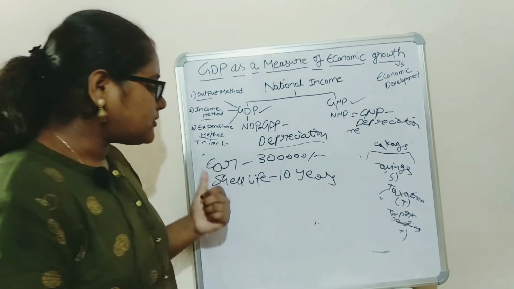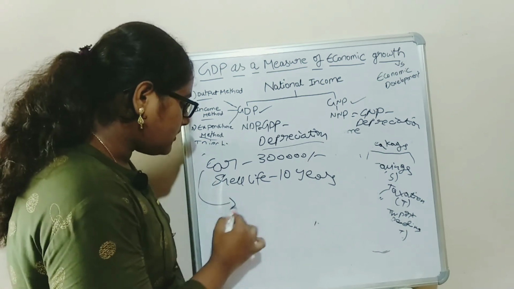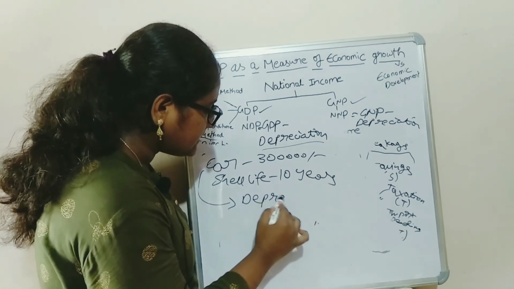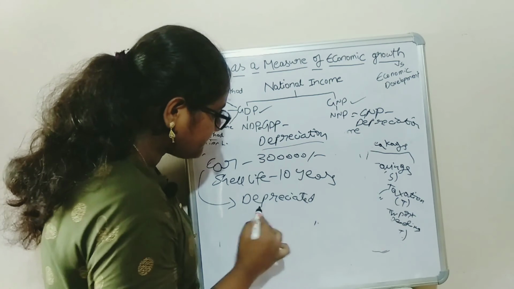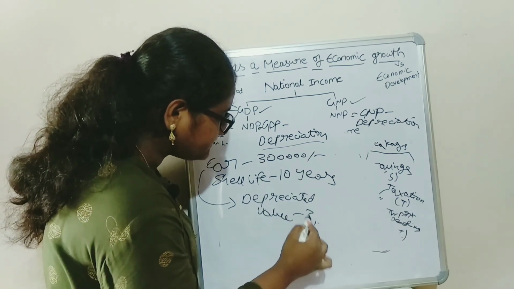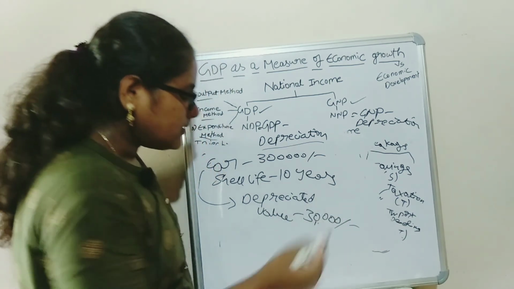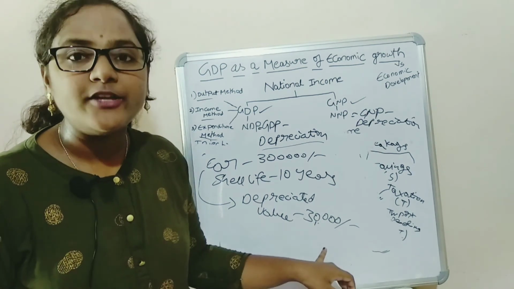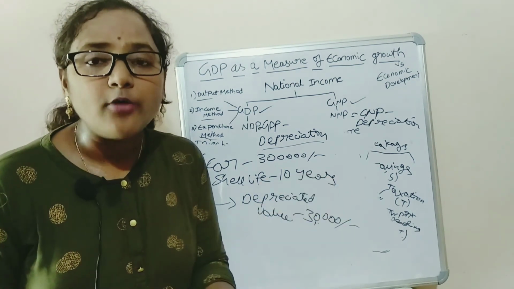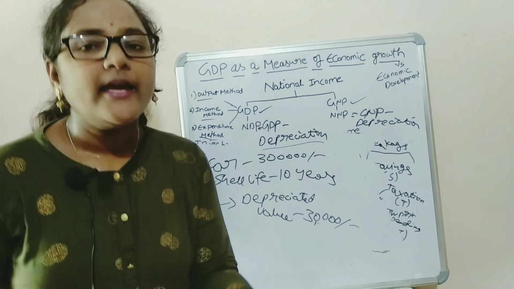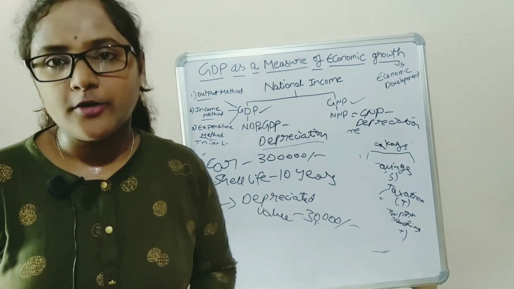So after using this car for 1 year, the depreciated value is 30,000 rupees, for example. So this depreciated value has to be taken into account while calculating the GDP in a financial year.